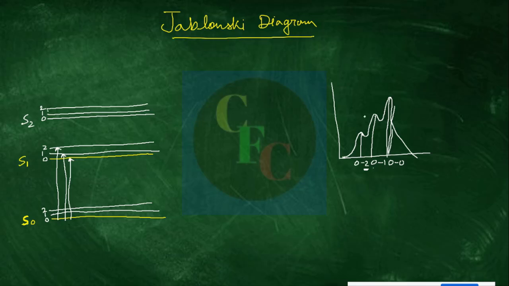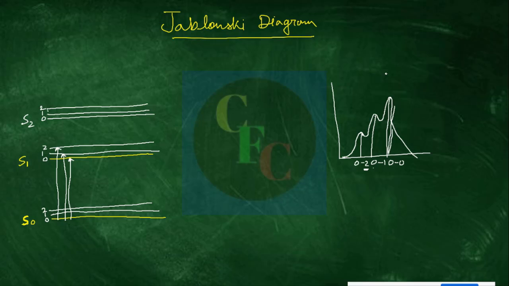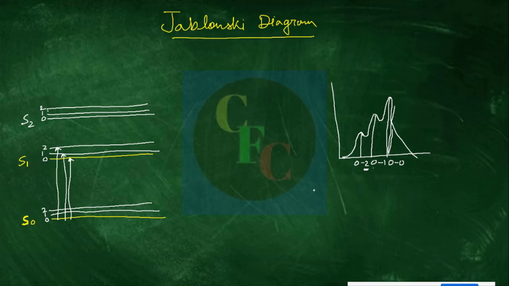This is the vibrational structure that we saw in the case of perylene. But you might not see the vibrational structure so clearly for every molecule. For example, for quinine, we do not see this vibrational structure. We will discuss very soon why, and why you do not see the mirror image. So this was the vibrational structure. Now what happens is, whenever the molecule is in the higher excited vibrational level, it is not emitted from there, it actually relaxes.